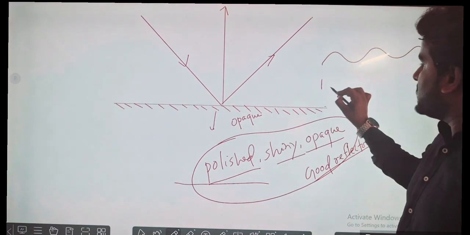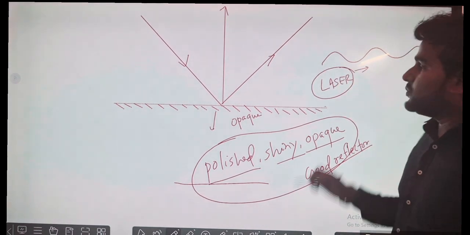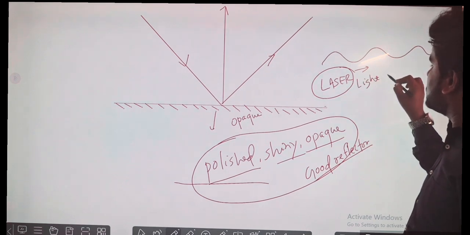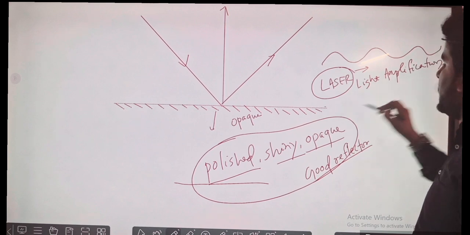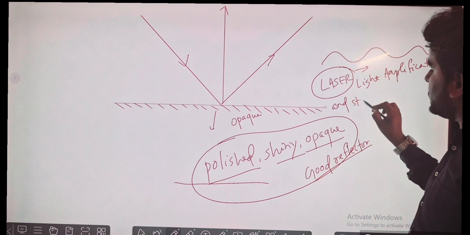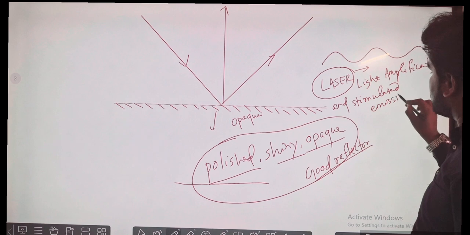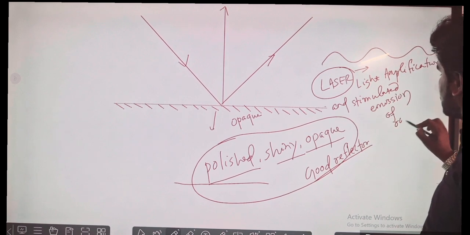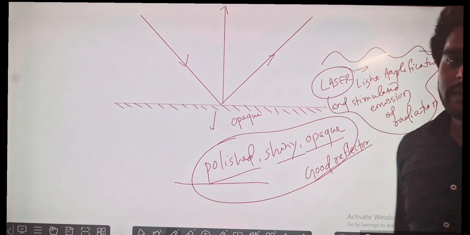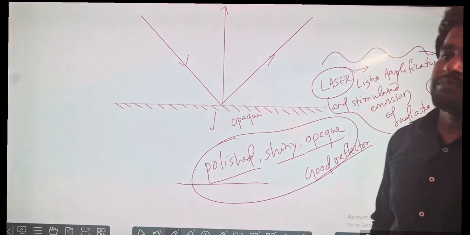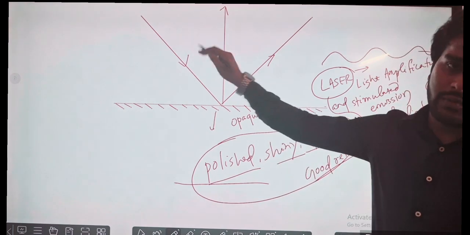So laser, you must have seen, what is laser? It has a full form. The full form is light amplification and stimulated emission of radiation. Okay, the laser full form is light amplification and stimulated emission of radiation. One single light ray will be visible to us. That is laser. That will be observed properly here.